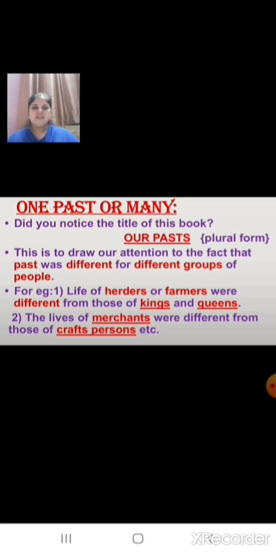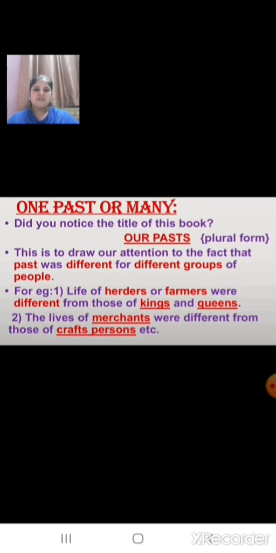Children, how can we say that the lives of the herders or the farmers were different from those of the kings and queens? We know that the kings and the queens can set up large kingdoms, but the farmers or herders cannot do so. We know that the herders rear the cattle, and the farmers work in the fields, that is they do agriculture.